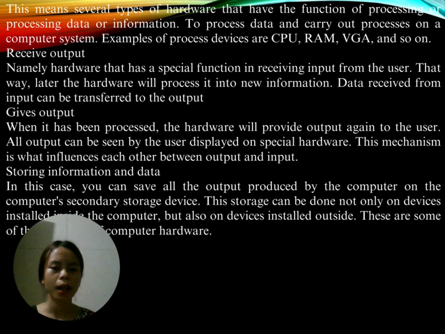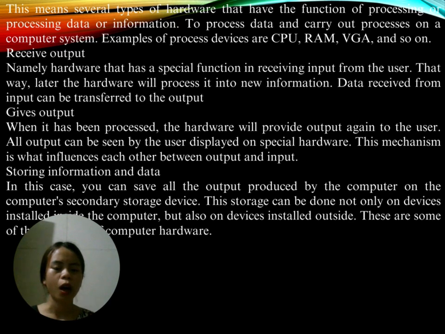input, namely hardware that has a physical function in receiving input from the user, which the hardware will later process into new information that is received from input and can be transferred to the output.